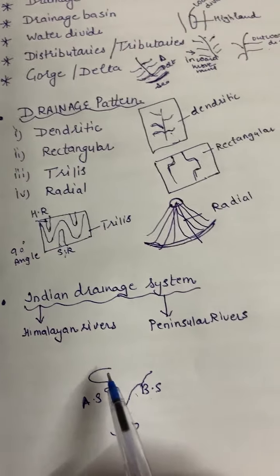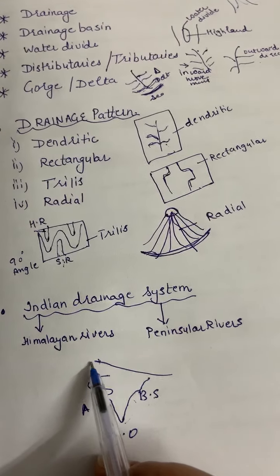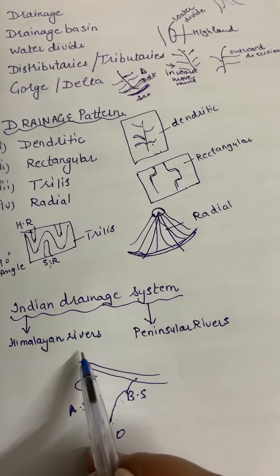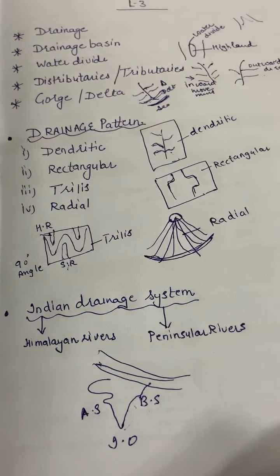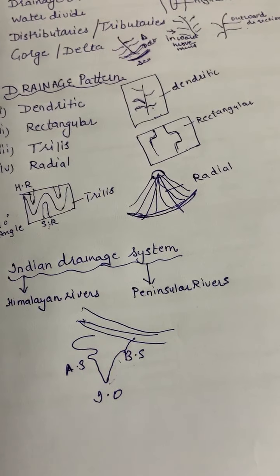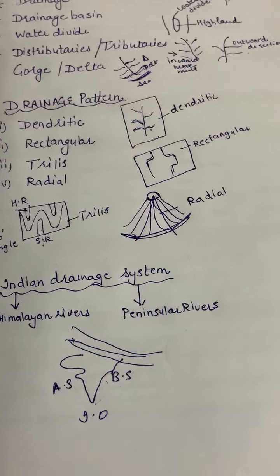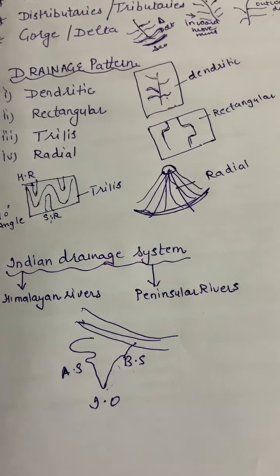The rivers which flow in this area are known as the peninsular river system. On the other hand, the rivers which flow on the northern side, towards Punjab, Himachal and all, are known as the Himalayan river system. Now, the question comes to our mind: what is the difference between the Himalayan rivers and peninsular rivers?